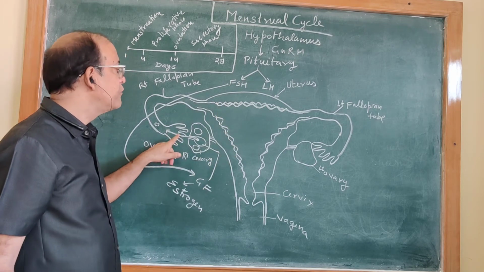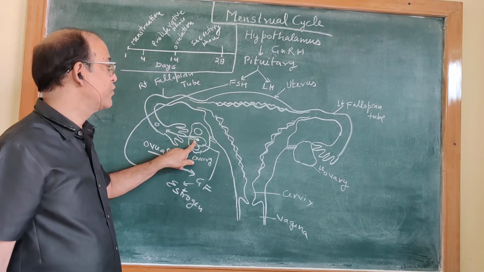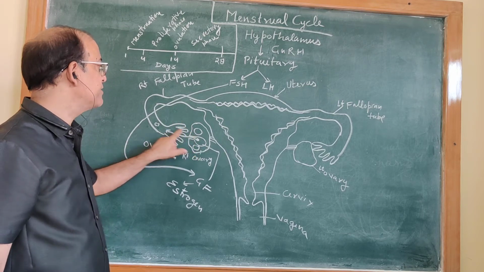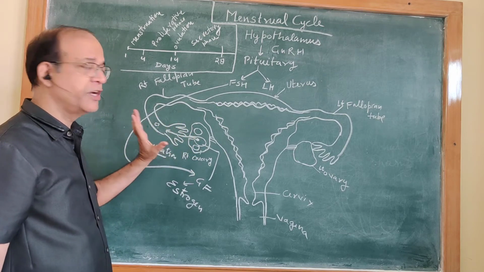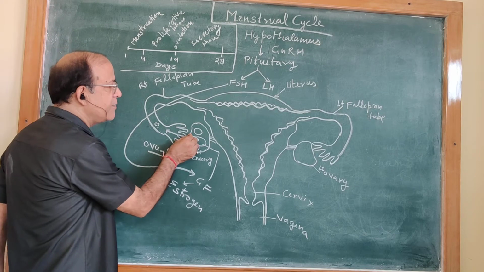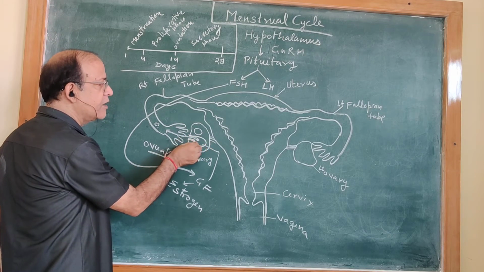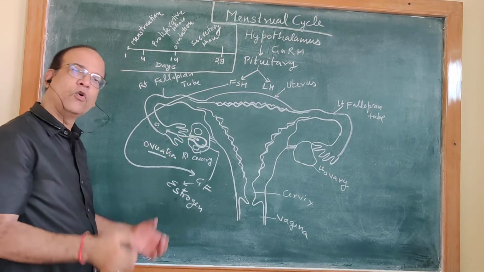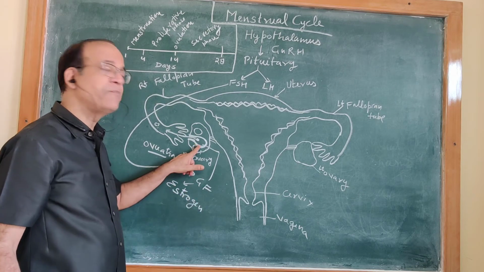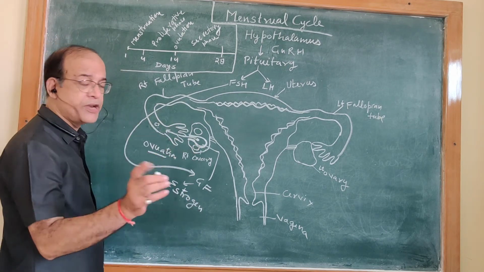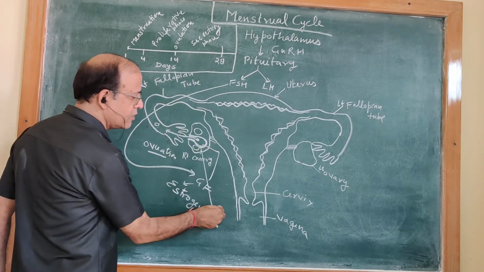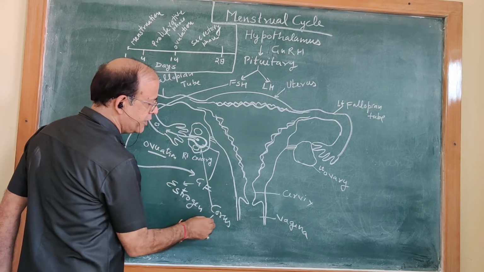Right? When the follicle grows and matures, it bursts, ovum is released, ovulation takes place. Now the remaining part of the Graafian follicle, after the release of ovum, is called corpus luteum.